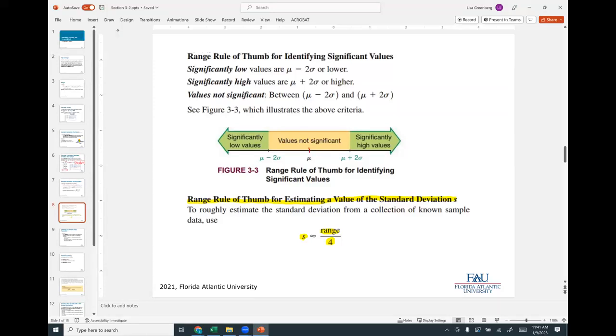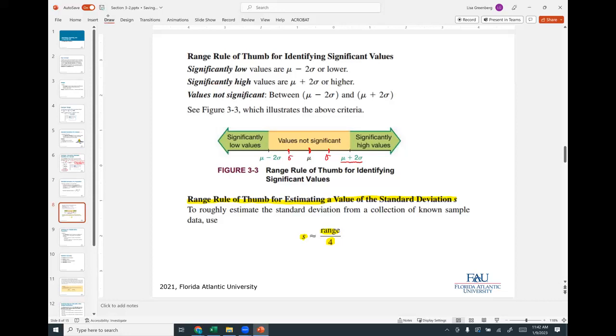Okay, now let's look at this picture because it's important. Here is my mean, and here is one standard deviation away. And this is actually 2 standard deviations. That's why it's saying it's the mean plus 2 standard deviations and the mean minus 2 standard deviations.